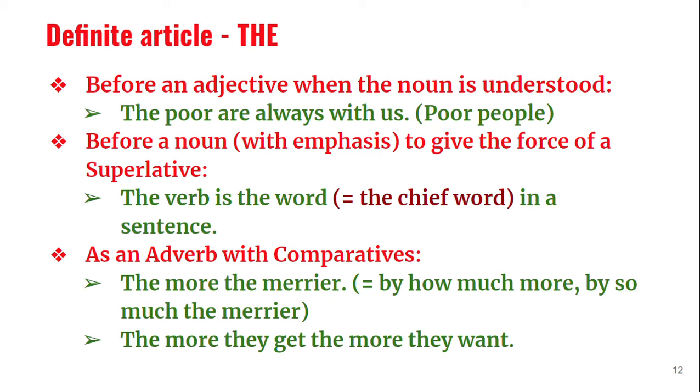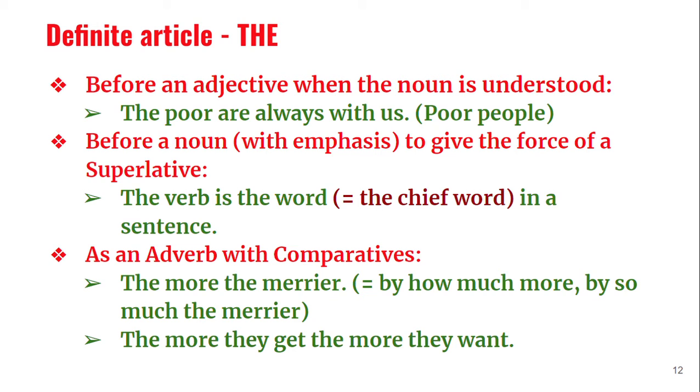So such words: the intelligent, the poor, the wise. The wise means the wise people. The intelligent means the intelligent people. Like that we can use. So we have to use that; then only we understand that the poor means poor people. Next, before a noun with emphasis, to give the force of a superlative.